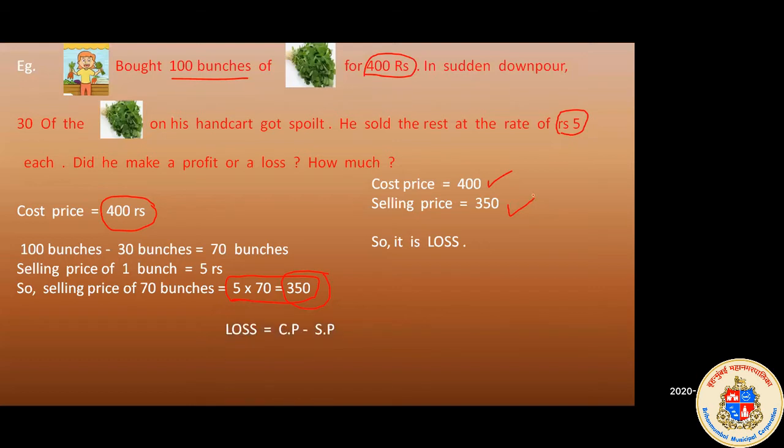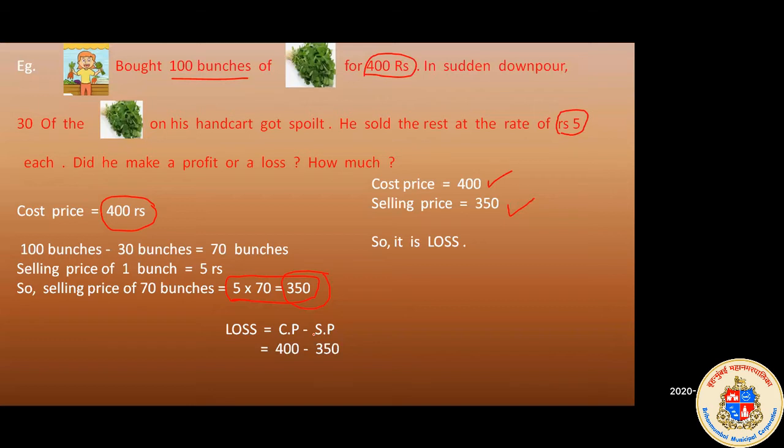So what is the formula for loss? The formula for loss is cost price minus selling price, because the cost price is the greater number. So here it will be 400 minus 350. What will be the answer?